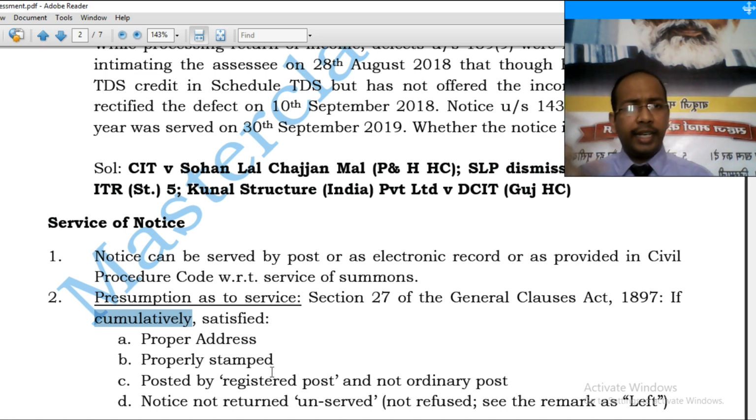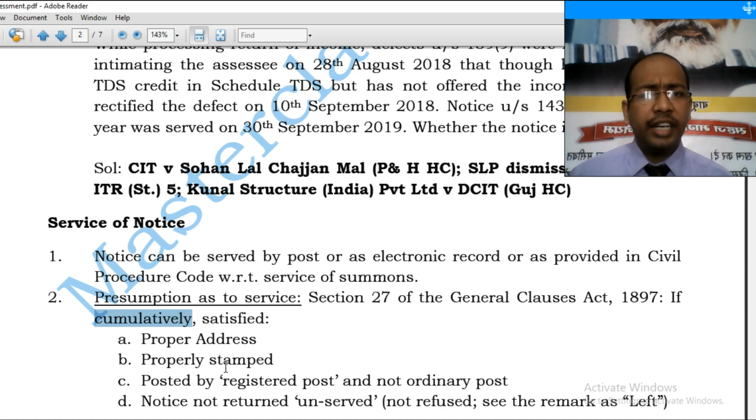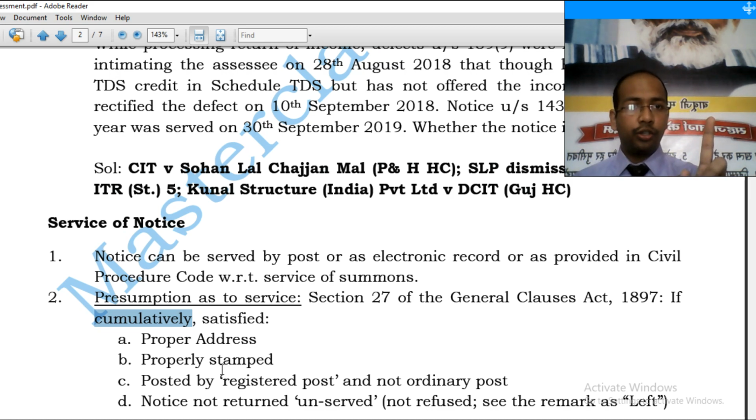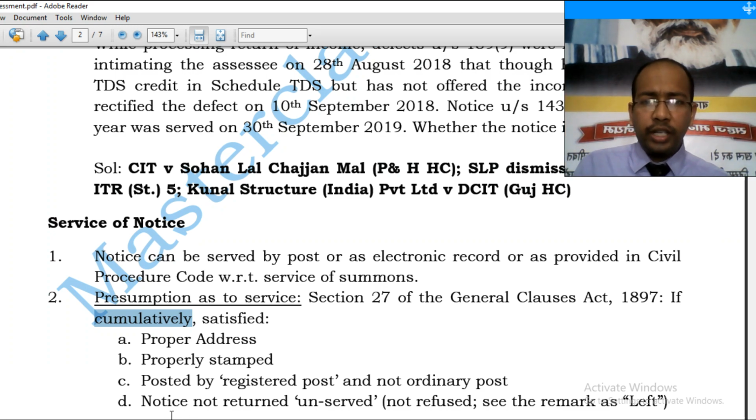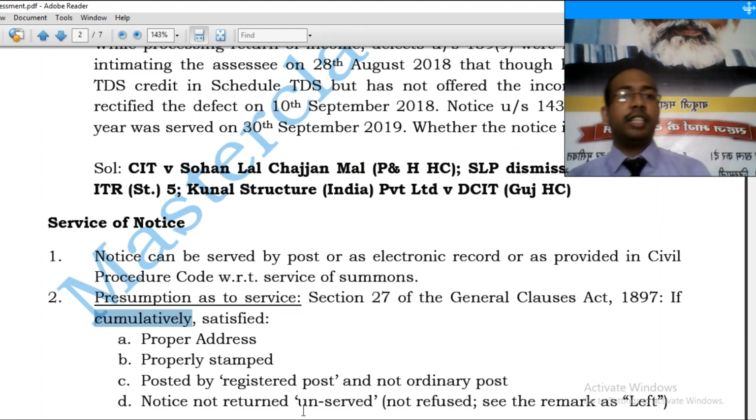The envelope containing that notice must be properly addressed. It must be properly stamped. And it must be posted by registered post, not by ordinary post. Remember this: if it is posted by ordinary post, there is no presumption. Generally, before the coming of this information technology regime, notices were being sent through speed post, which has an acknowledgement due, that is, the tracking report is generated. And the notice must not be returned unserved, which is a very essential condition. What is essential? The notice should not have come back unserved.